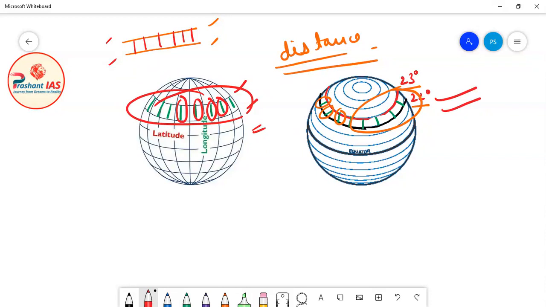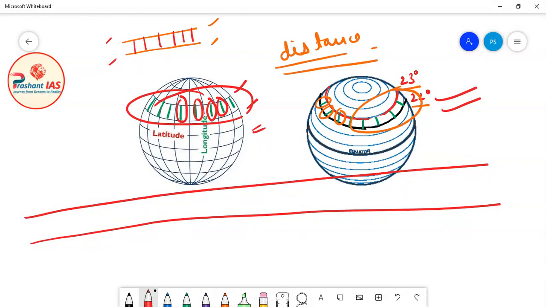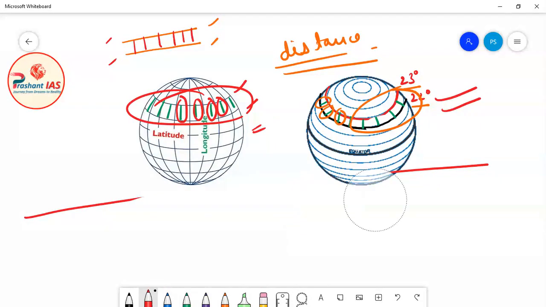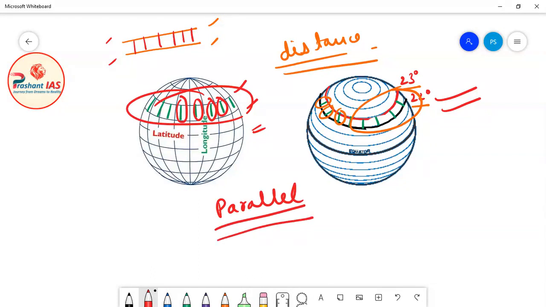Why? Because the distance between them will always remain constant. These types of lines are known as parallel lines. Parallel lines are those lines whose distance always remains the same.